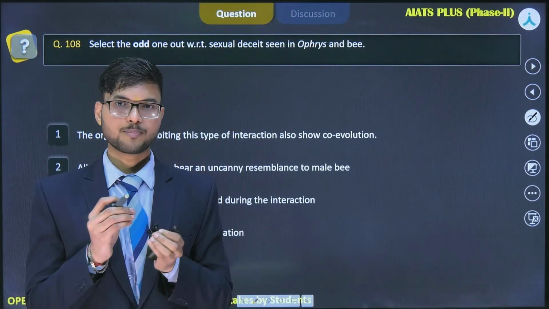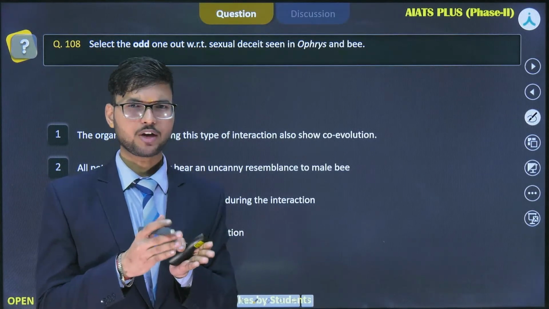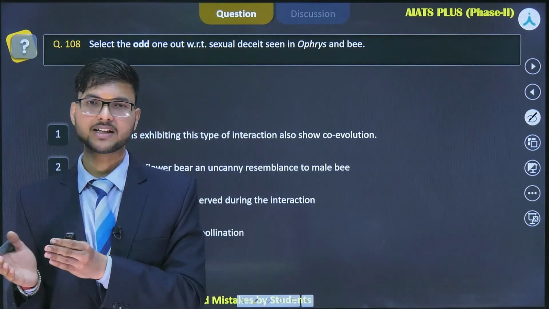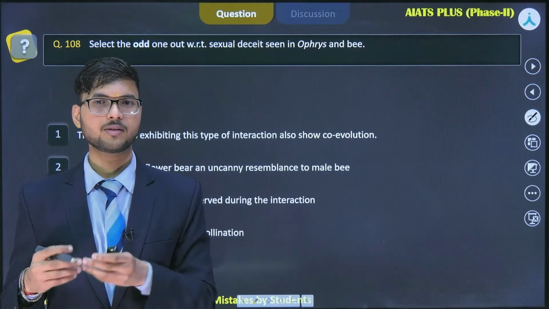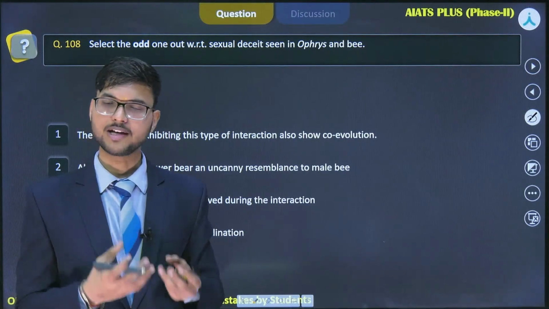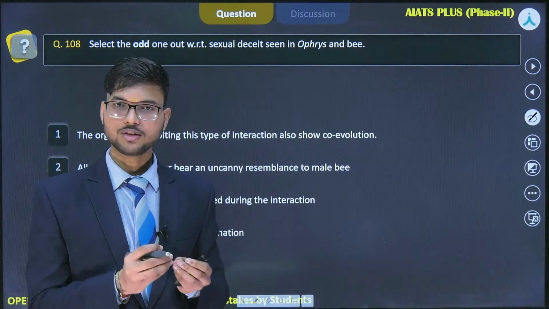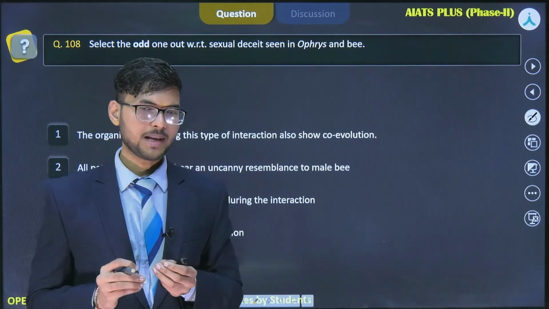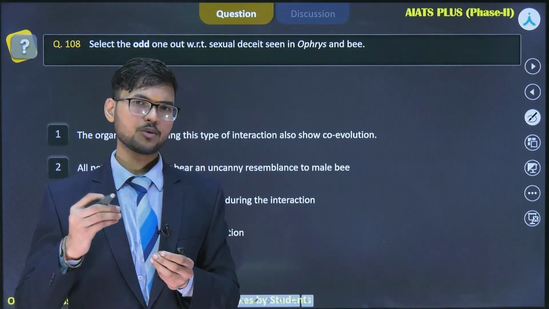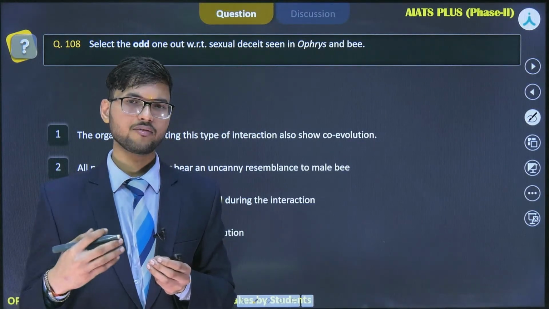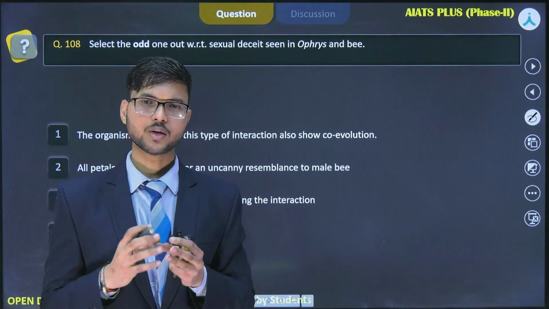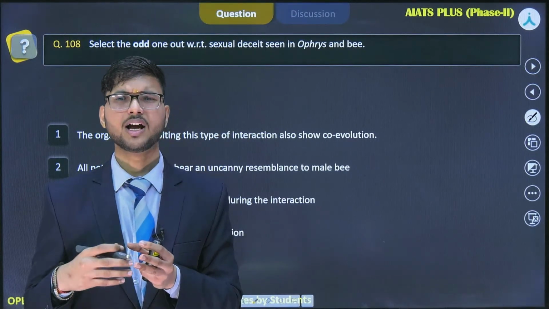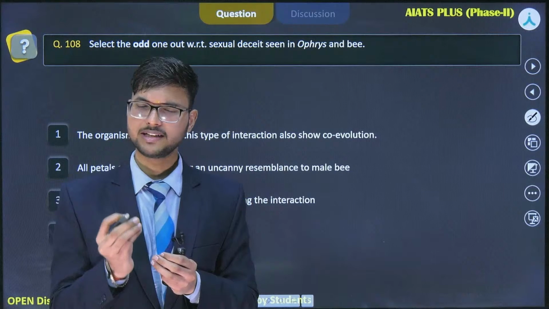Pollen is transferred to another plant for pollination, so the plant is getting an advantage as the pollination process is carried out, and also the bee is getting nectar, right? But there are certain plants which have evolved over time and developed certain features responsible for attracting a particular insect.